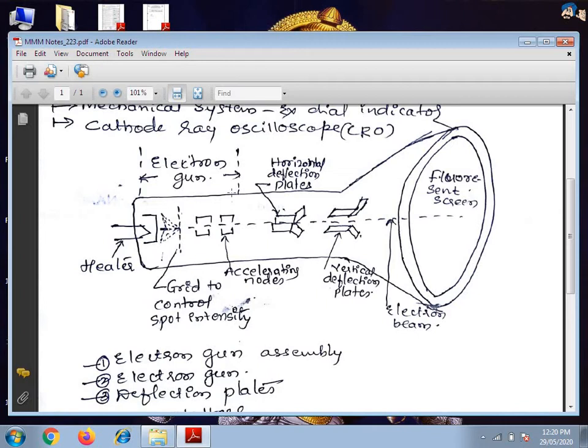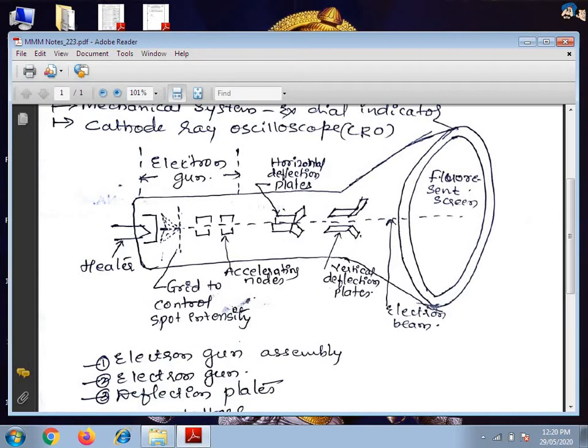An electron gun emits electrons and makes them into a beam. It consists of a heater, so this is the heater, this is the cathode, grid, focusing and accelerating anodes. Electrons are emitted from an indirectly heated cathode. These electrons pass through a small hole in the control grid. So here a small hole is provided.